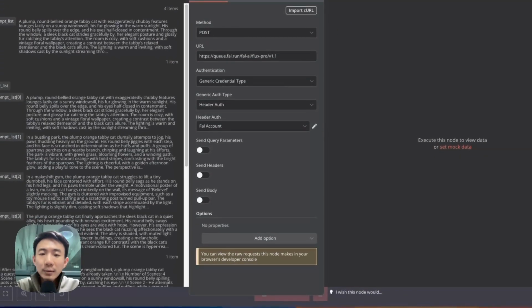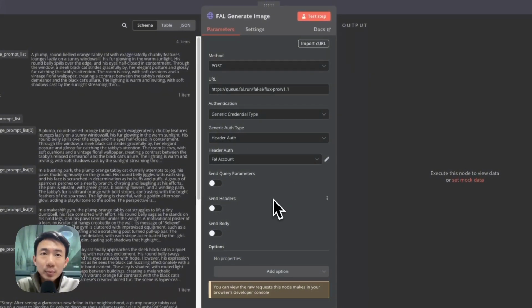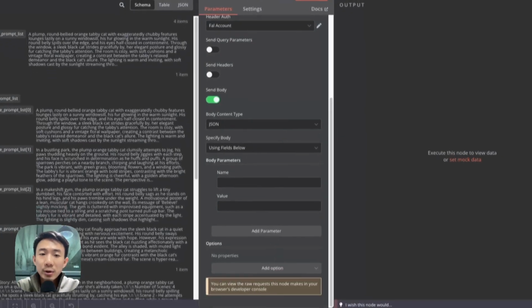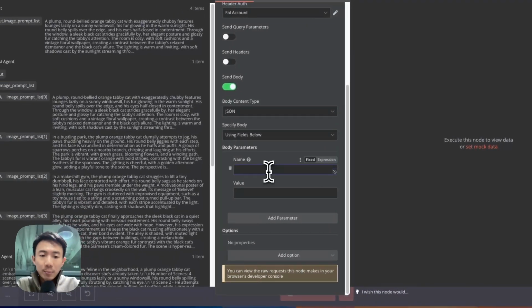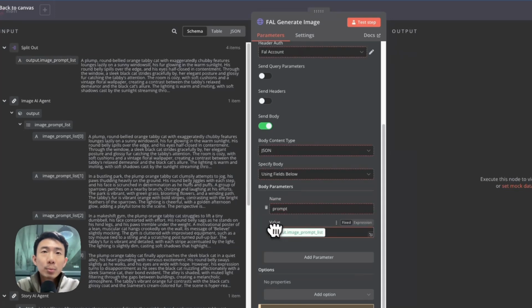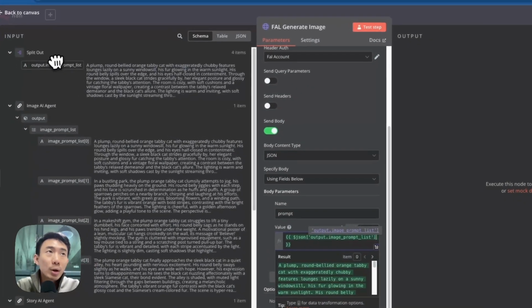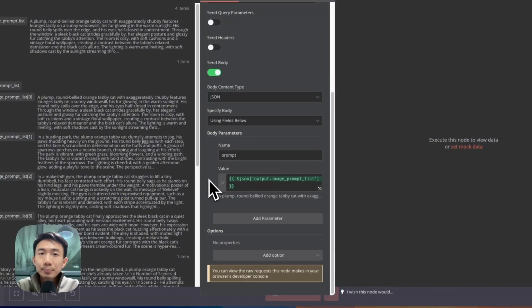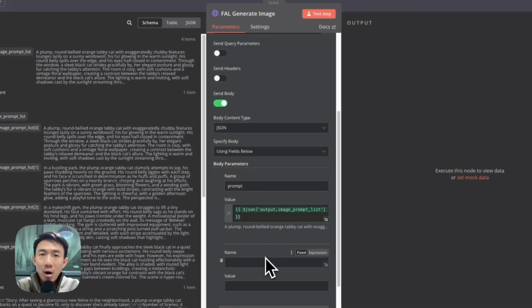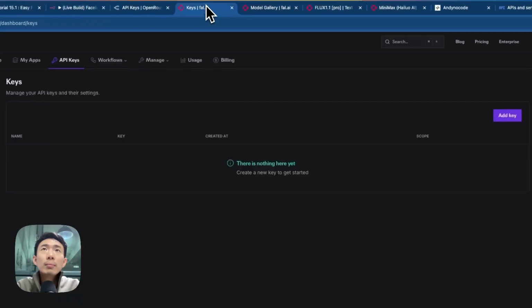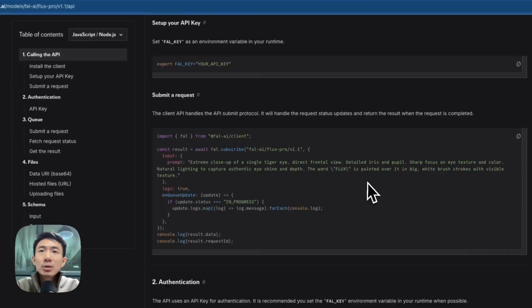All right, so it's done. Everything is ready here. We just need to enable Send Body here. We choose JSON as the body content type, using fields below. So we are going to have prompt here. We can just drag and drop this one as our prompt. This is a prompt, so we are going to drag and drop this one. It's showing as green, so basically it's processed correctly. And we are going to add another parameter because we need to choose the image size. Let me show you how we can actually get the image size.